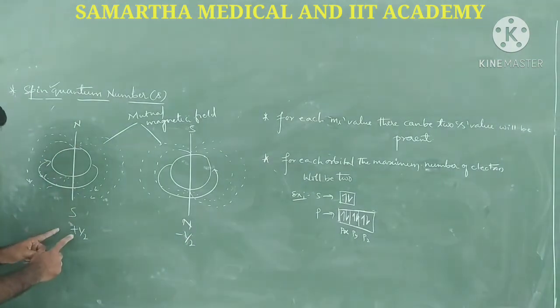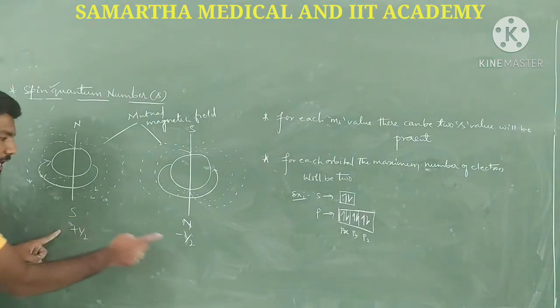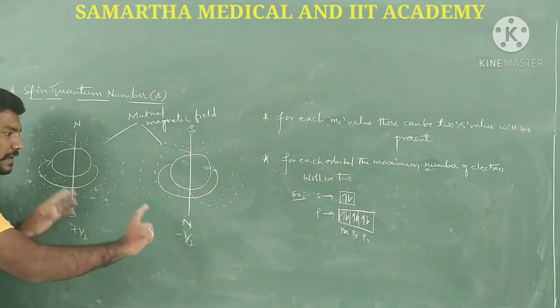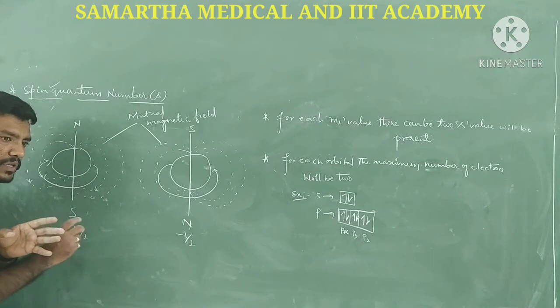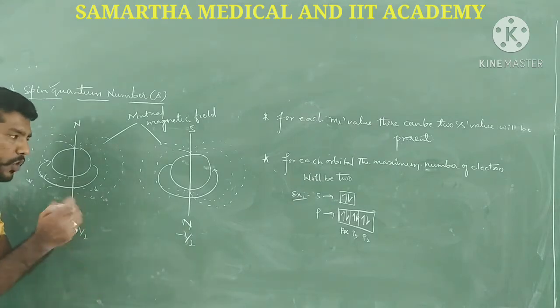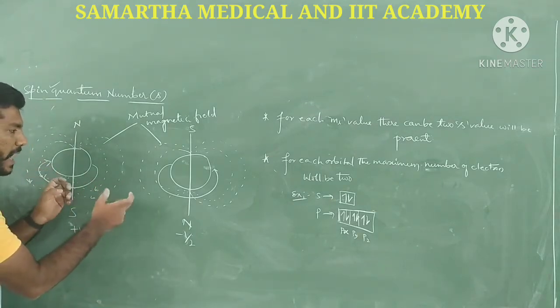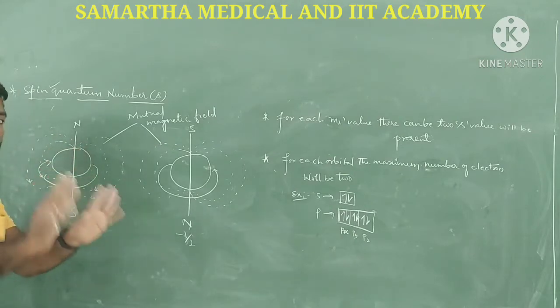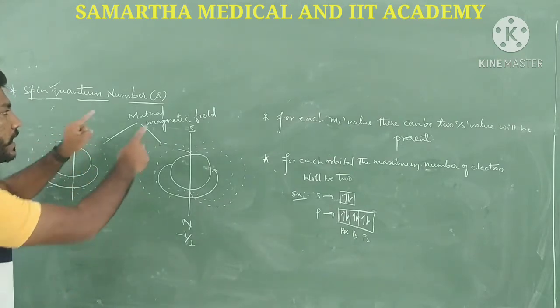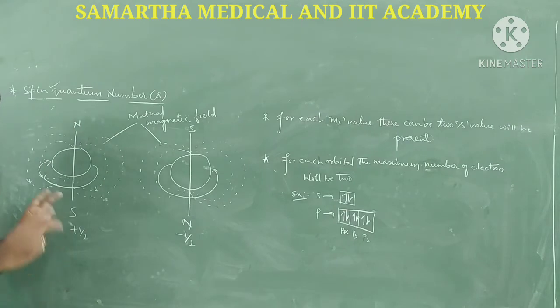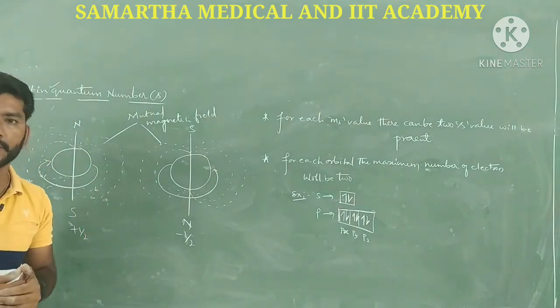Why? Because this electron is revolving clockwise and that one anti-clockwise. Hence their magnetic moments, and obviously they should have opposite spin, guys. Due to opposite spin, their magnetic moments are cancelled with one another, but there could be a mutual magnetic field that arises between those two electrons.